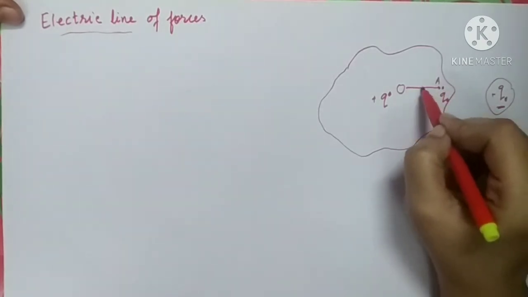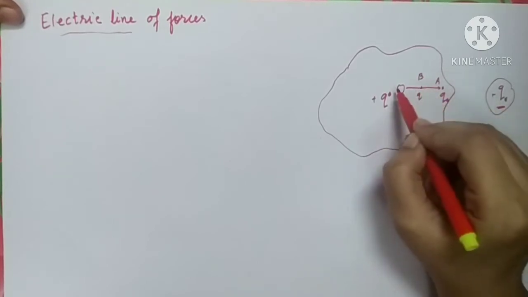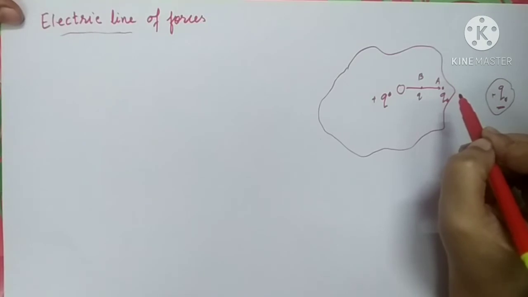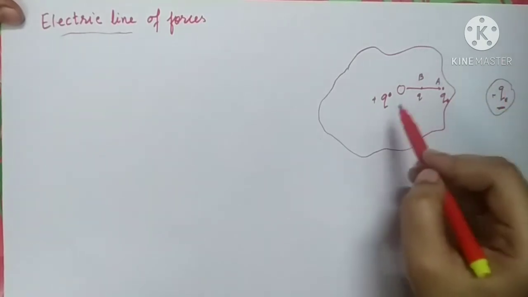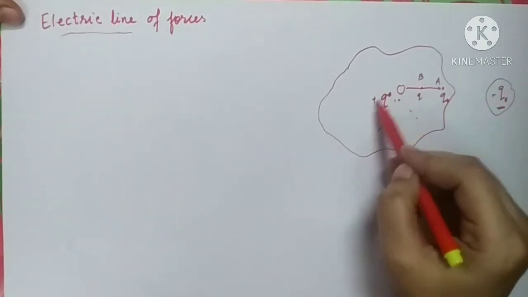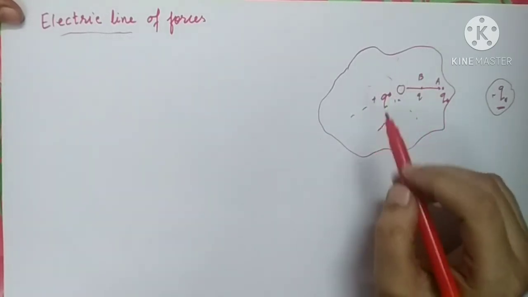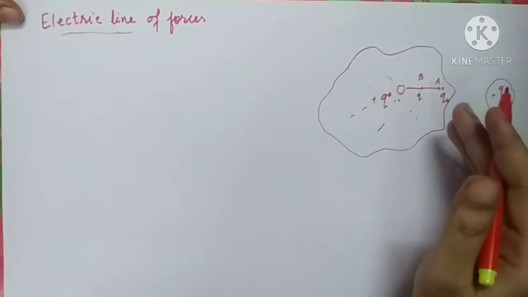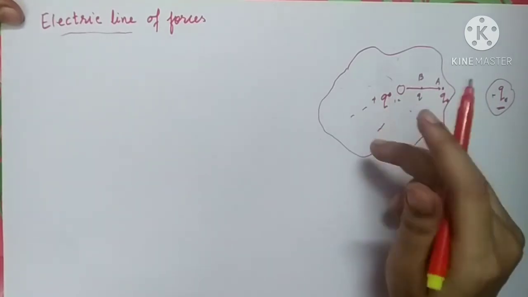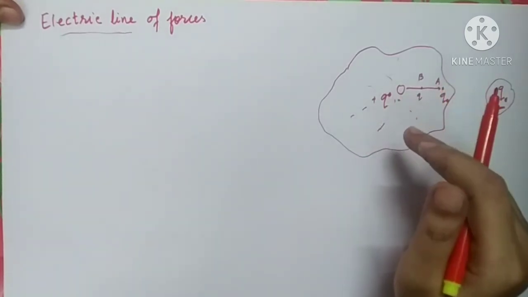And as we place the charge plus Q0 at point B, you will find that greater repulsion is observed. So different points inside the electric field of the charge Q have different magnitudes of electric field. The strength of the electric field is different at different points.